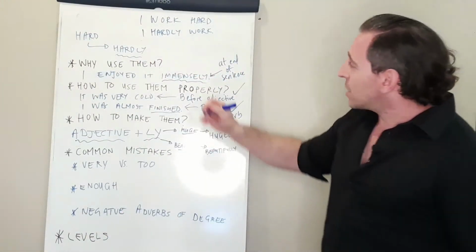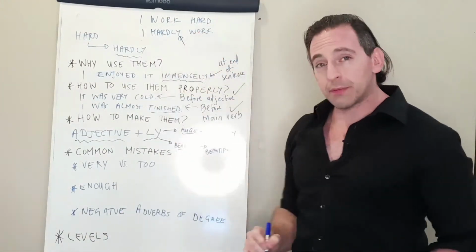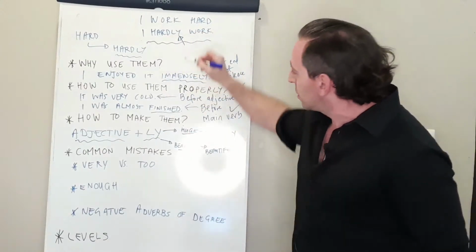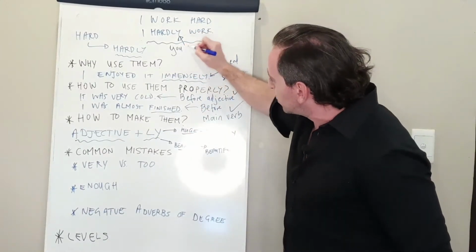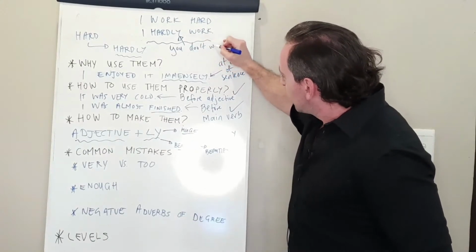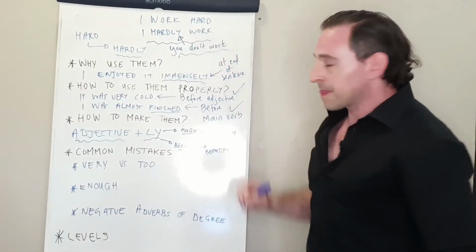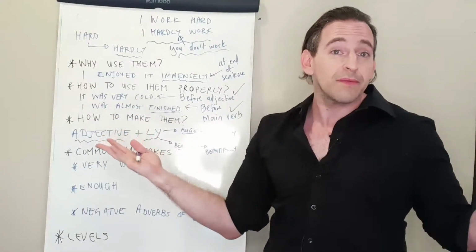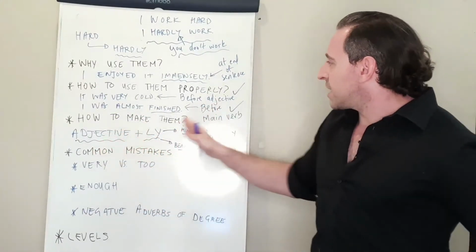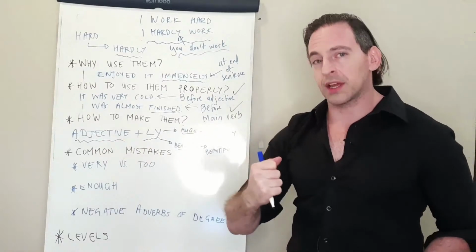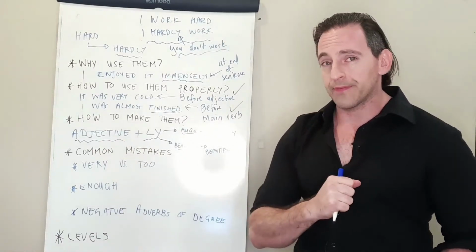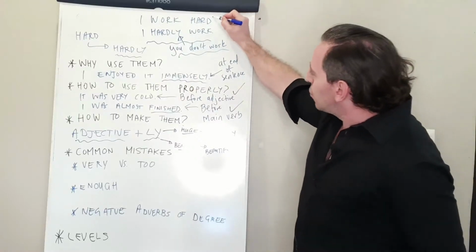And this actually has the opposite meaning. This whole sentence means you don't work. So if you say, I hardly work, it means I don't do anything. And I know it seems like it should be an intensifier for hard, but it just doesn't work that way. So we have to stick with the word hard.